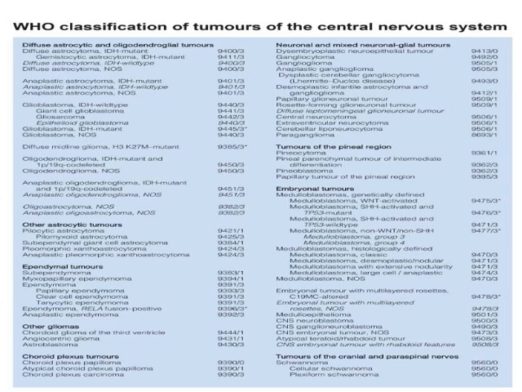As a whole, this is the WHO classification of central nervous tumor. It is not necessary to recollect all these things, but you have to know all, just the name.